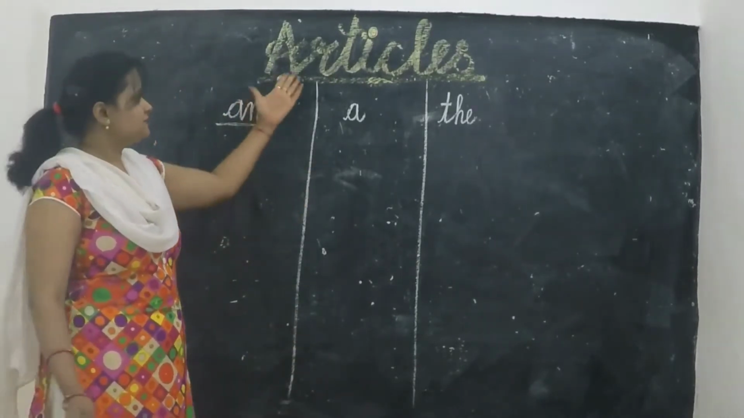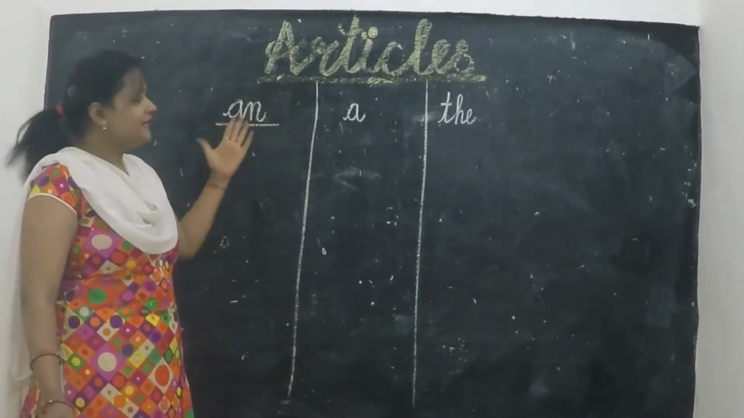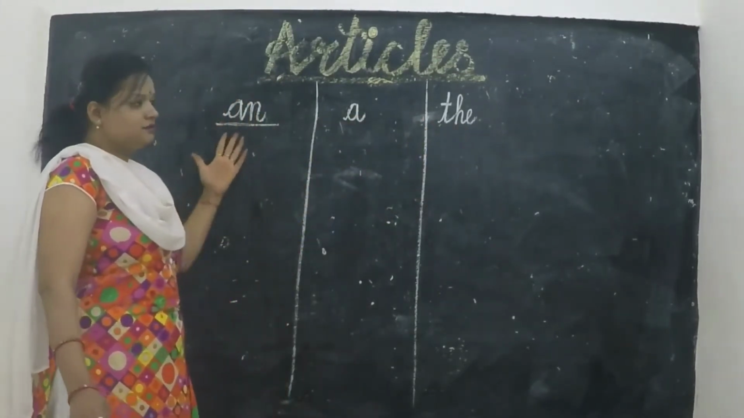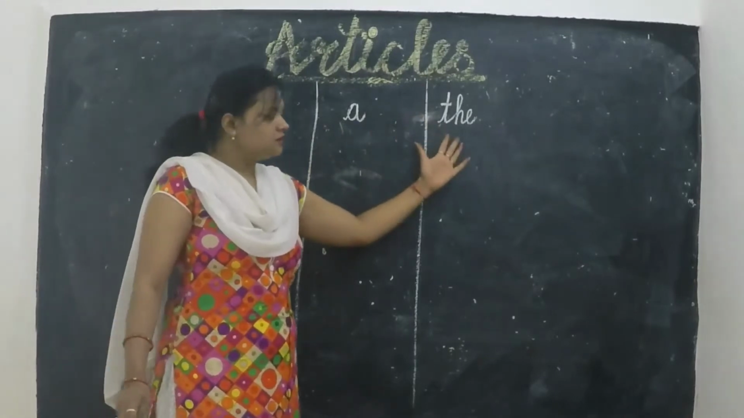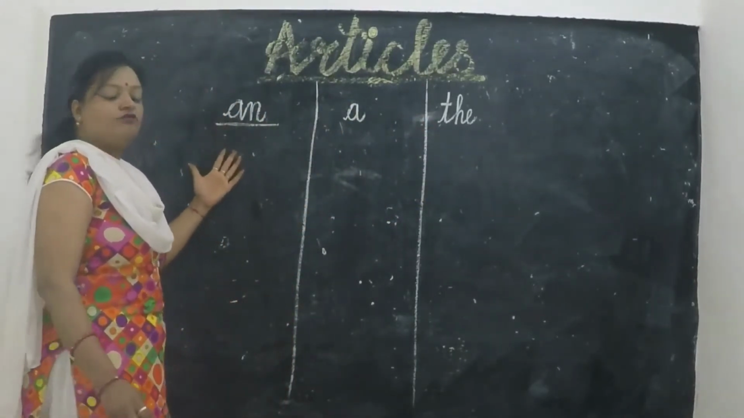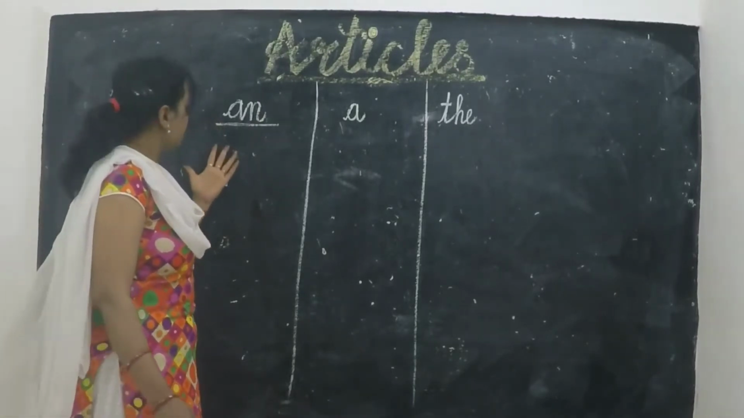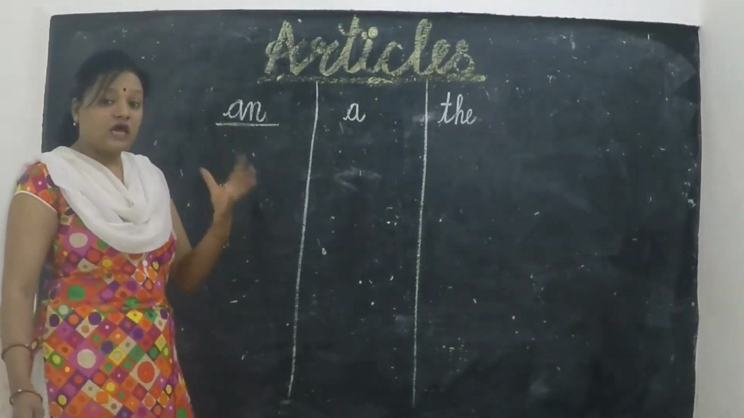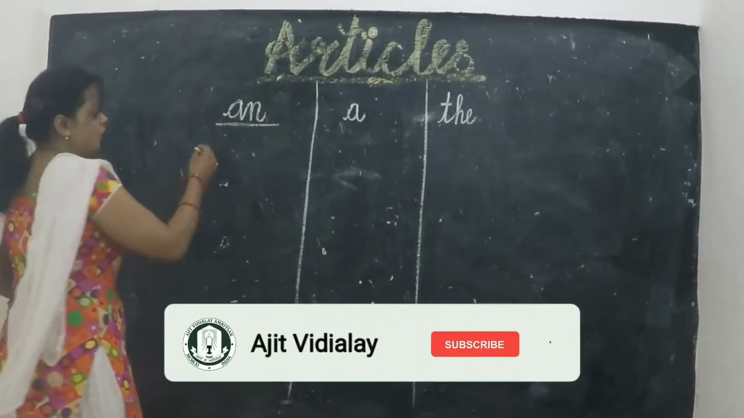Today's topic is articles. There are 3 articles in English grammar: an, a, the. First of all, we discuss about an. We use article an before the word which starts with vowel sound. What I say? Vowel sound.